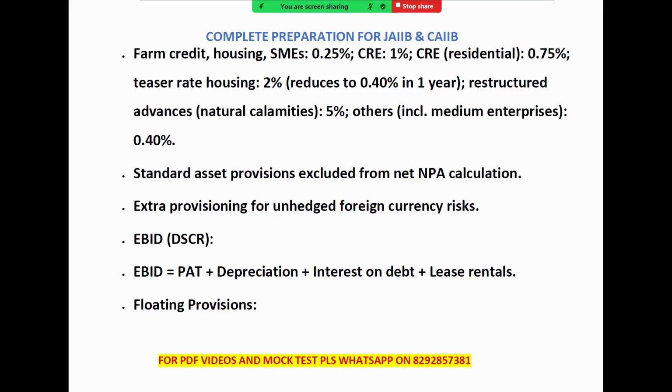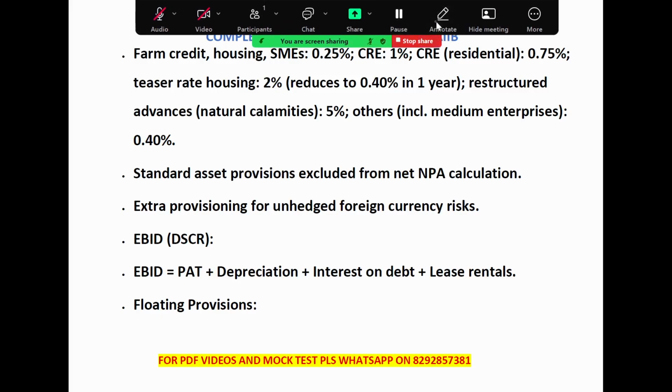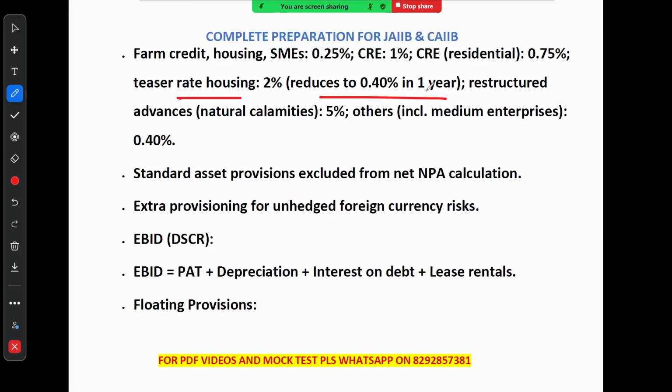Then CRE, commercial real estate, it is 1%. CRE residential, it is 0.75%. For teaser rate housing, it is 2%, which reduces to 0.4% in 1 year. Now loan restructured due to natural calamity needs 5% provision, and for other loans including medium enterprise, it is 0.40%.